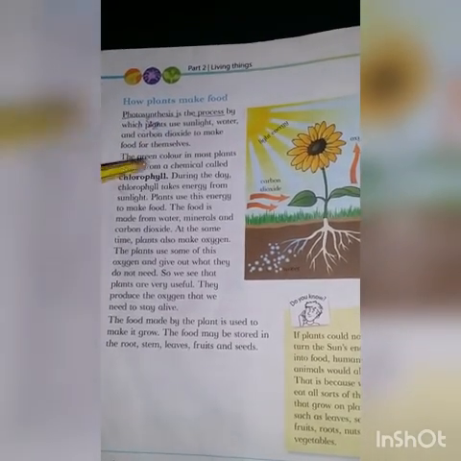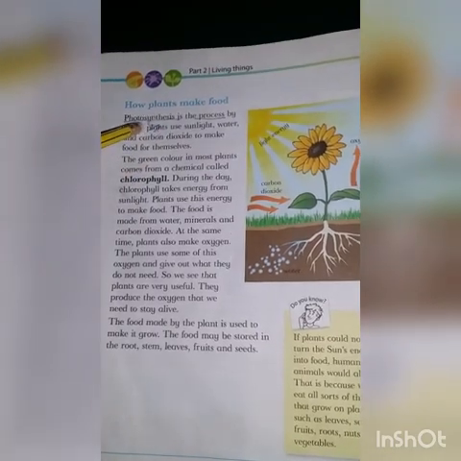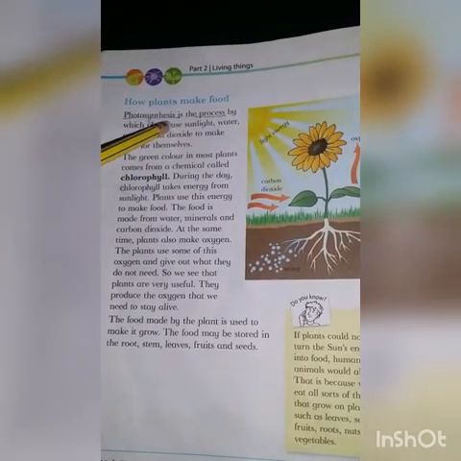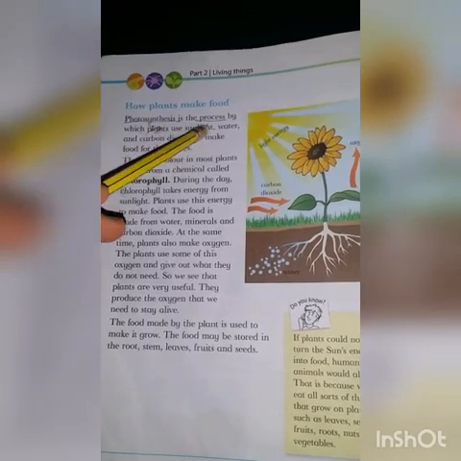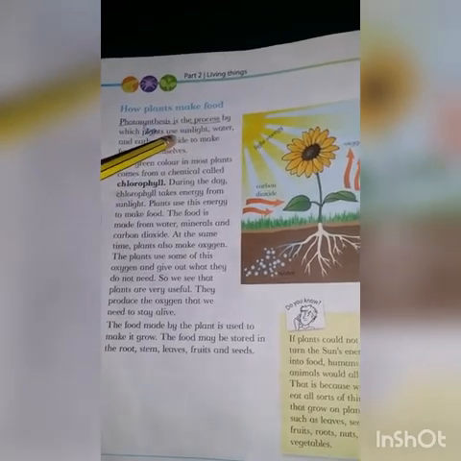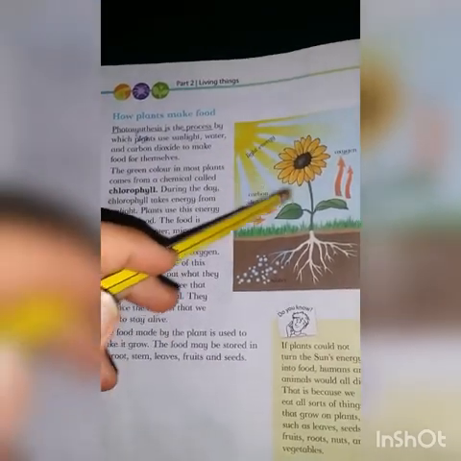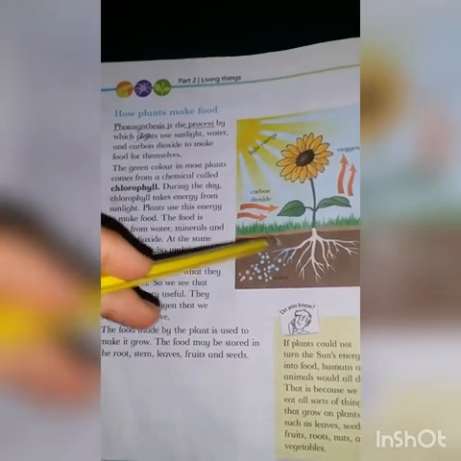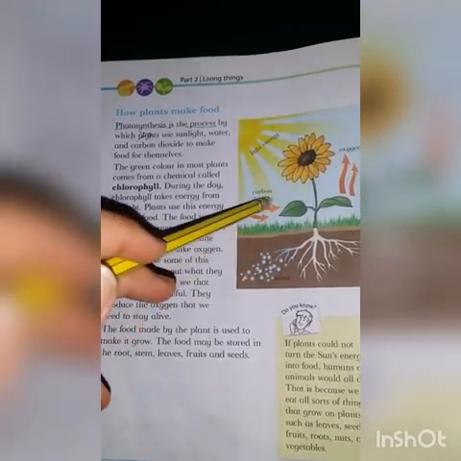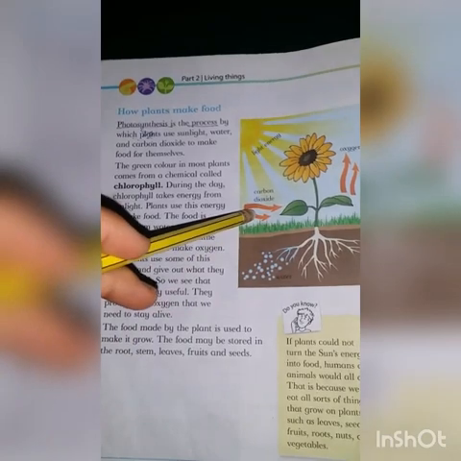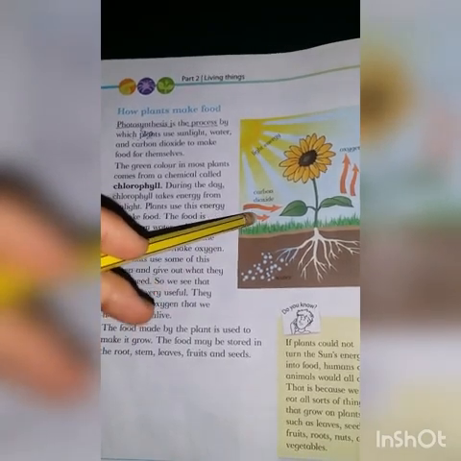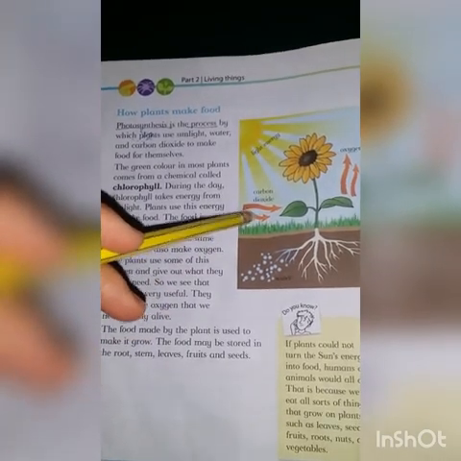Photosynthesis. Say with me loudly, photosynthesis. What is photosynthesis? It is the process by which plants use sunlight, water and carbon dioxide to make food for themselves. What is carbon dioxide? It is something present in the air.